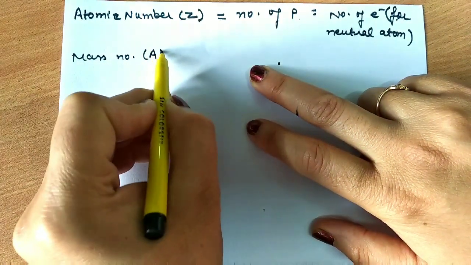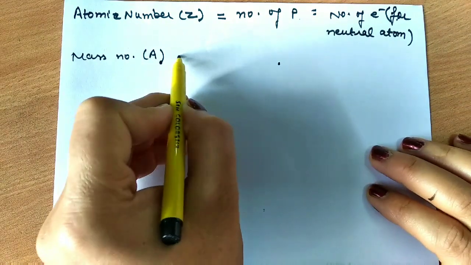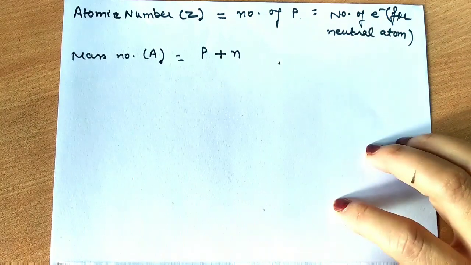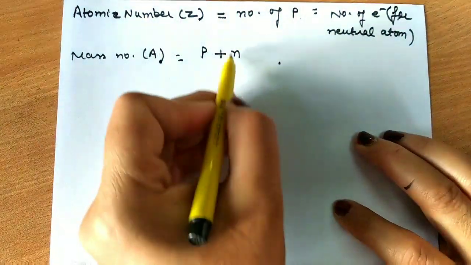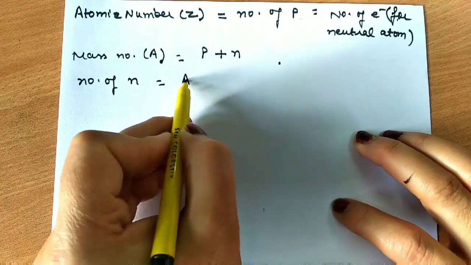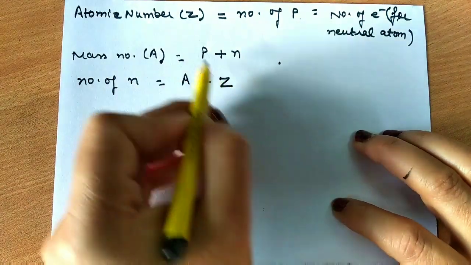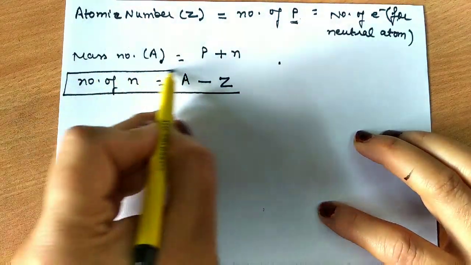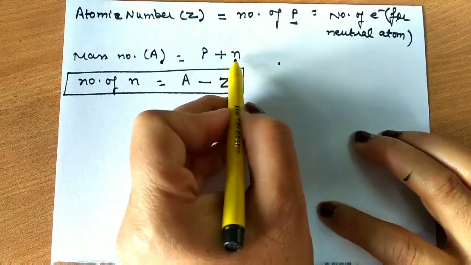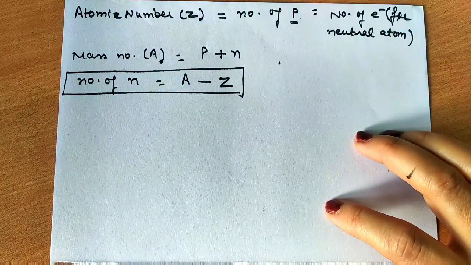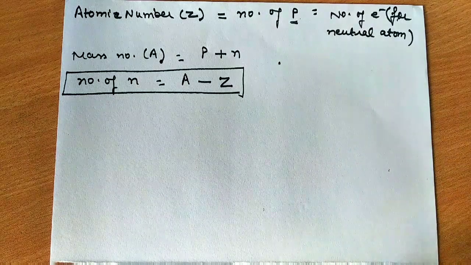Now what is mass number? Mass number is represented by the symbol A, and it is equal to the sum of protons and neutrons. So if I would like to find the number of neutrons, what will it be? A minus P, or Z, since P is Z. So A minus Z will give the number of neutrons. So number of protons plus number of neutrons is the mass number. So note this down quickly, and then we'll move further. Okay?